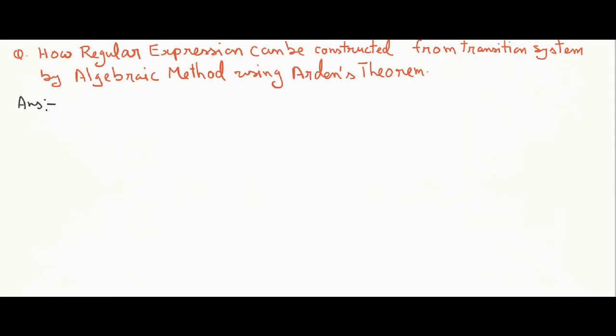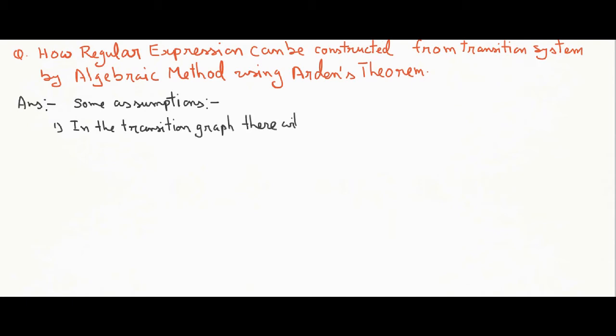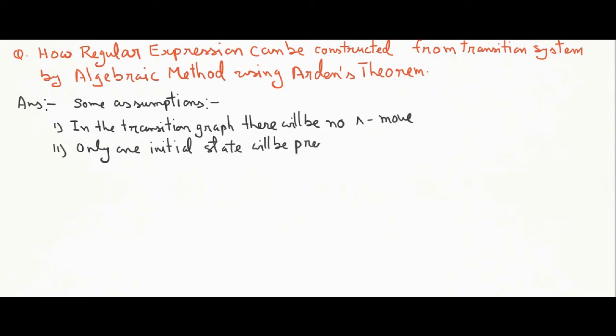In this video we are going to see how a regular expression can be constructed from the transition system by using the algebraic method, using Arden's theorem. Some assumptions are there. Number one, in the transition system or transition graph there will be no null move. Null move is not permitted in this case, so we have to keep this in mind. Second assumption is only one initial state will be there in the transition diagram. These two are the basic assumptions which we have to consider for using the algebraic method.